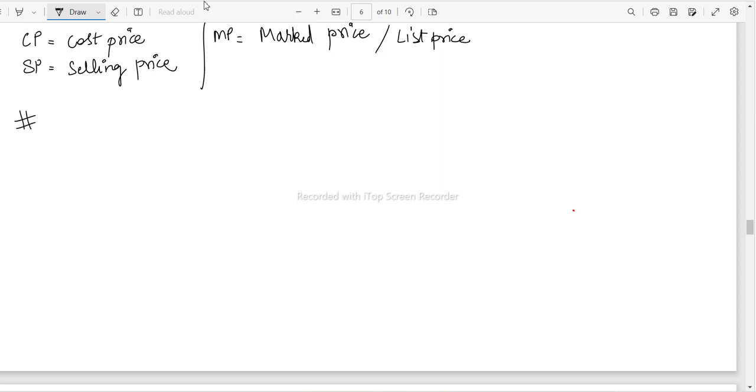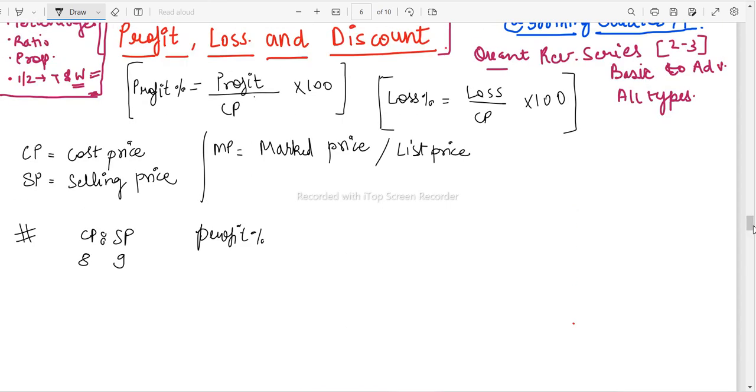Let us do a basic question. There is a ratio between CP and SP that has been given to you as 8/9. Now you have to find the profit percent. A very easy question. Here the cost price is 8 rupees and the selling price is 9 rupees.